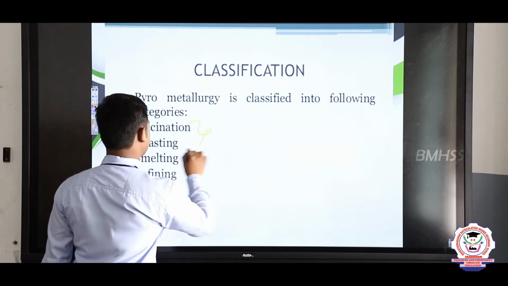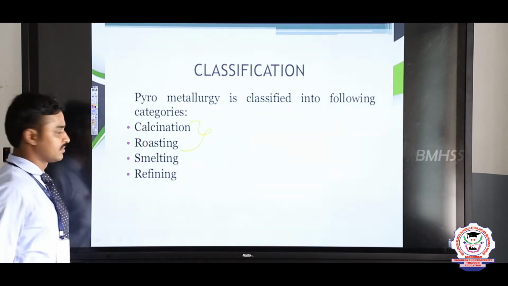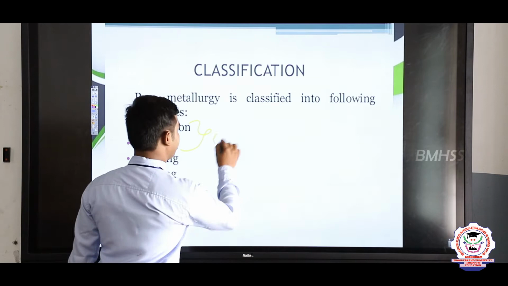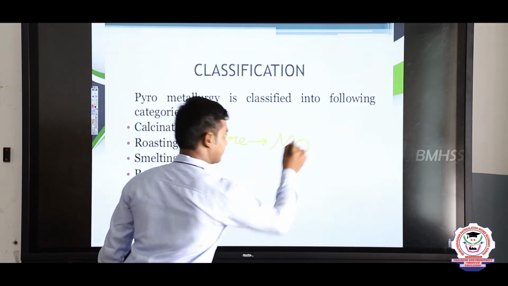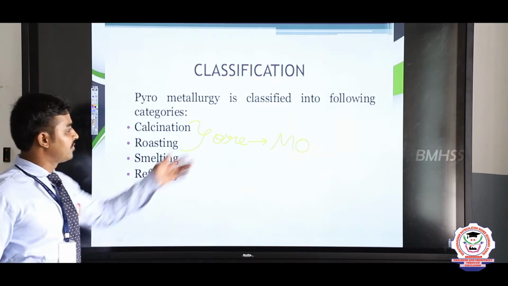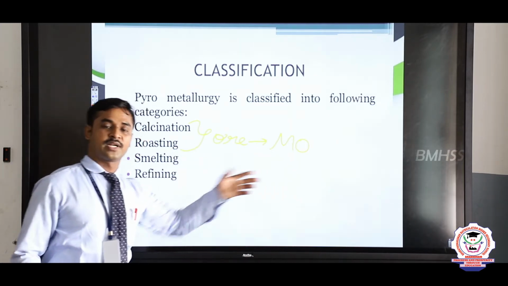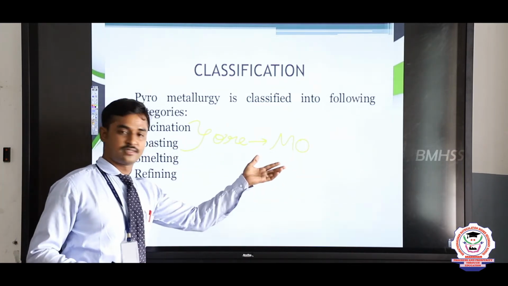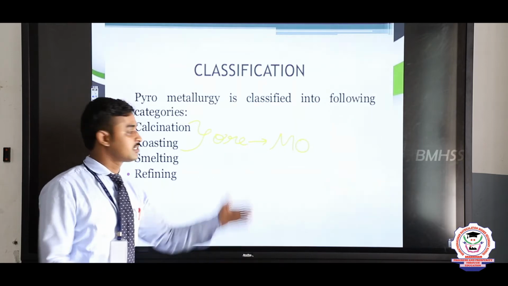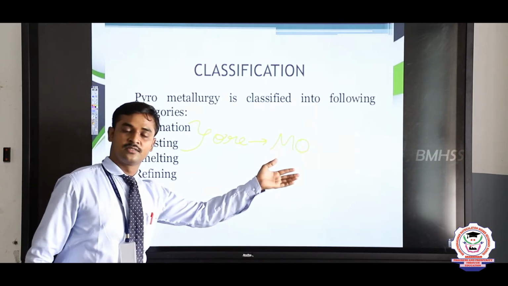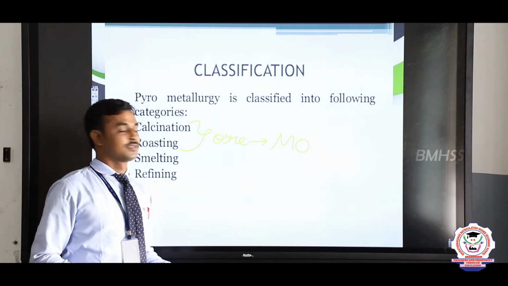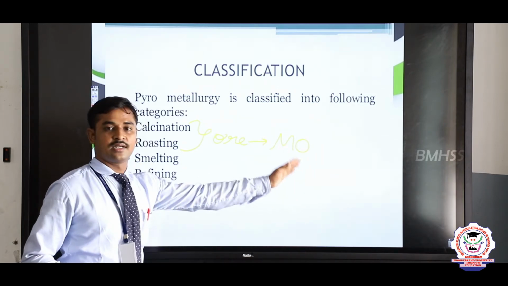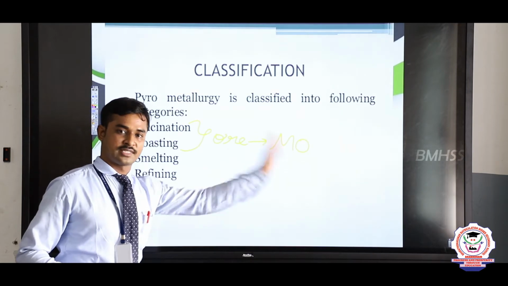One of the ways is calcination and roasting. By calcination and roasting, we can convert the ore into metal oxide. Why do we convert the ore into metal oxide? Because metal oxide contains only oxygen as the impurity. The extra element, oxygen, present in the metal can be easily removed and the metal is recovered. So we need to convert the metal ore into metal oxide.